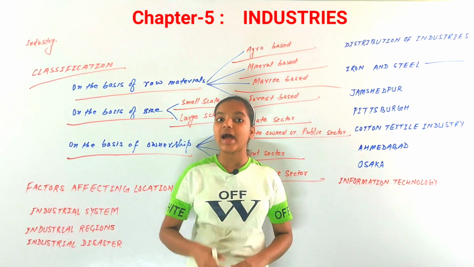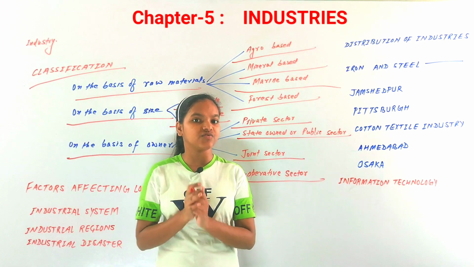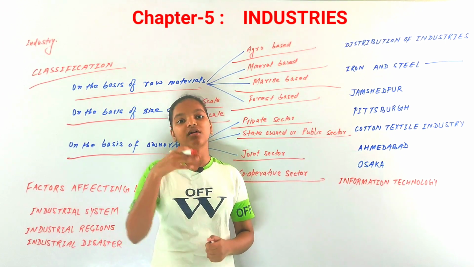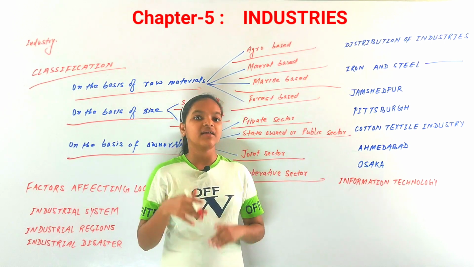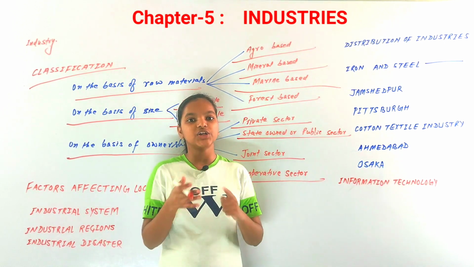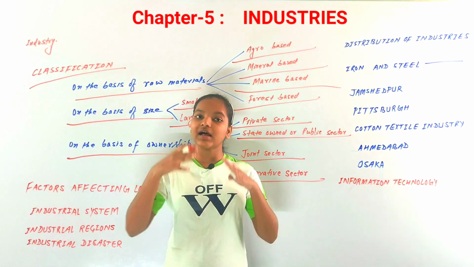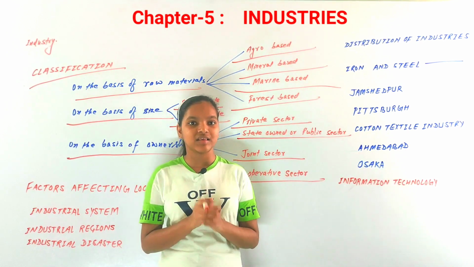Now we have looked at the classification of industries. They can be classified on the basis of raw materials, on the basis of size, and on the basis of ownership. And even in those there are classifications that we have discussed.